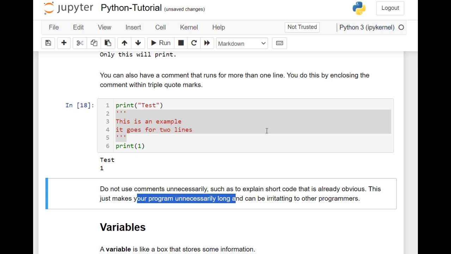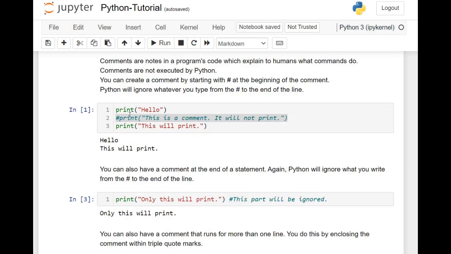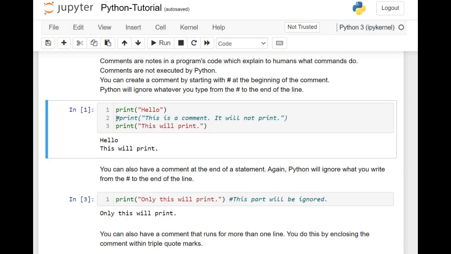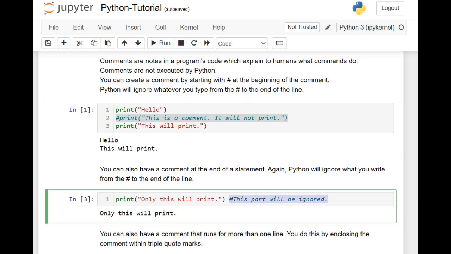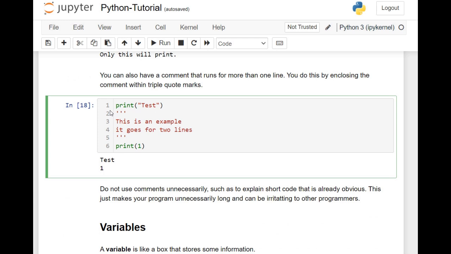So try it out, experiment, write a program with some print statements, put in some comments between the statements or at the end of the statement, and also try the multiple line comments.